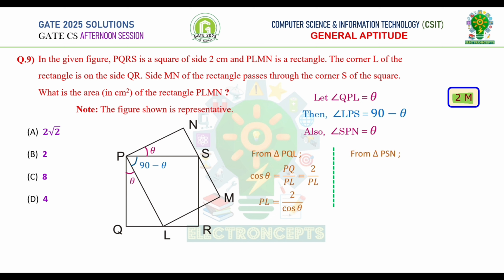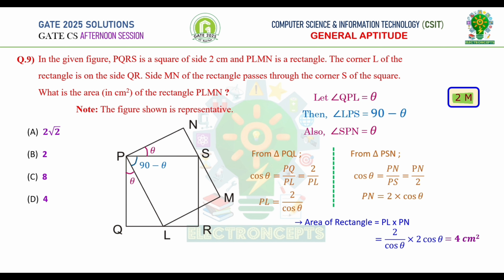Similarly, for triangle PSN, cos theta is equal to PN by PS, which is equal to PN by 2. Rearranging this, we get PN is equal to 2 into cos theta. Area of rectangle PLMN is the product of length and breadth, which is PL into PN. We have obtained the values of PL and PN. Let's substitute here. After cancelling common terms, we get area of rectangle is equal to 4 cm square. Therefore, option D is correct.